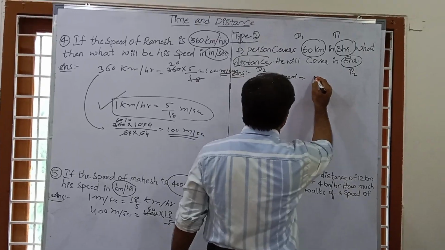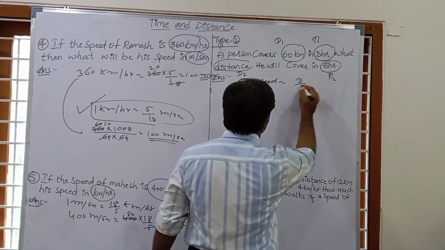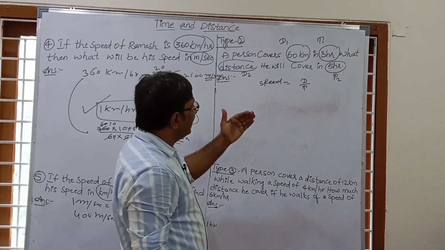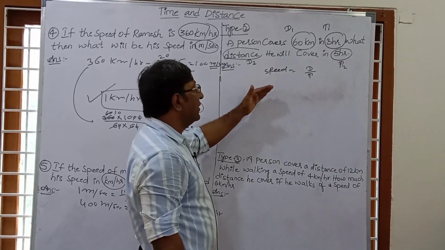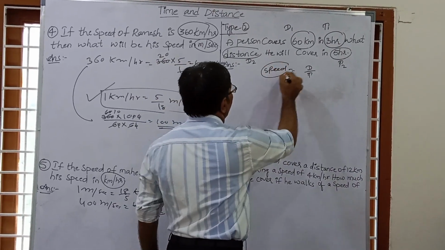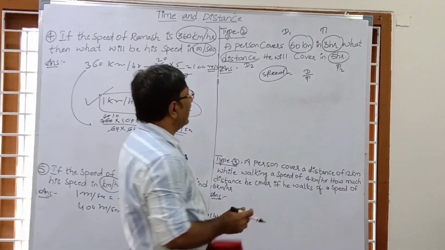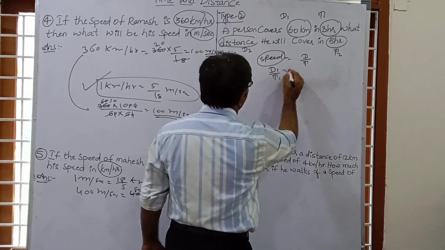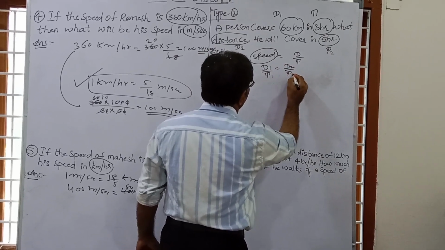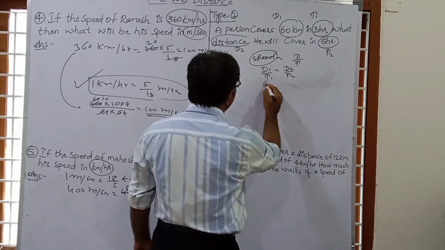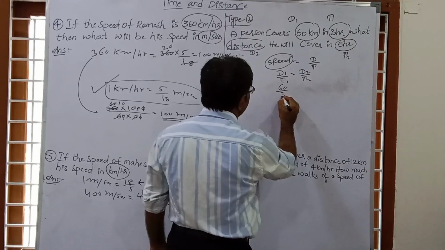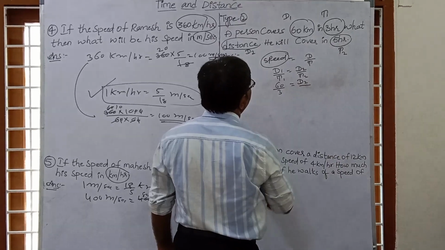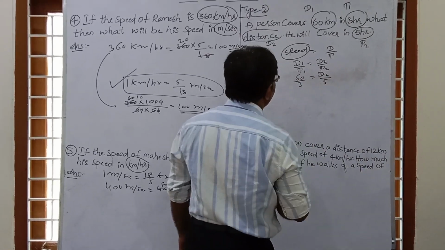Speed equals distance upon time. So this is distance and this is time. In this question, a person covers 60 kilometers in 3 hours. What distance will he cover in 5 hours? Here the speed is constant. So when the speed is constant, we can use this trick: d1 upon t1 equals d2 upon t2. D1 is given as 60 kilometer and t1 is given as 3. Similarly, distance 2 is not given, so we take d2, and t2 is given as 5.